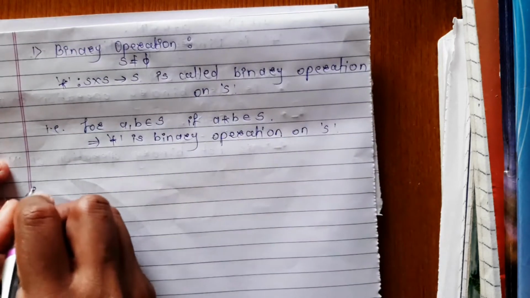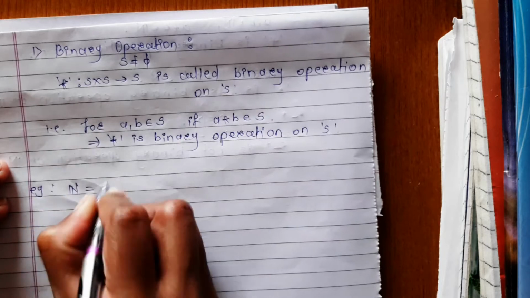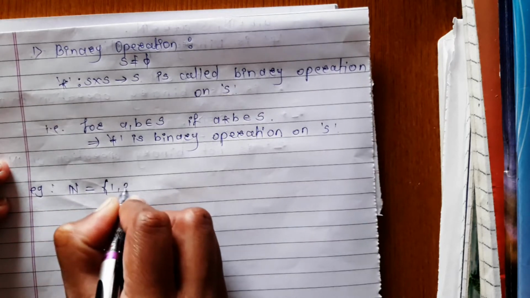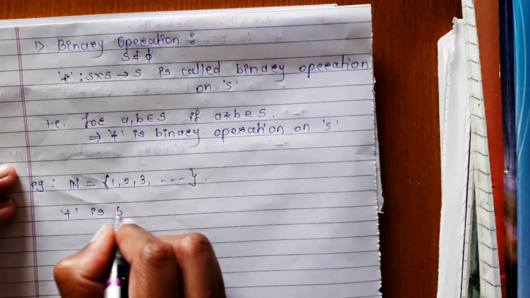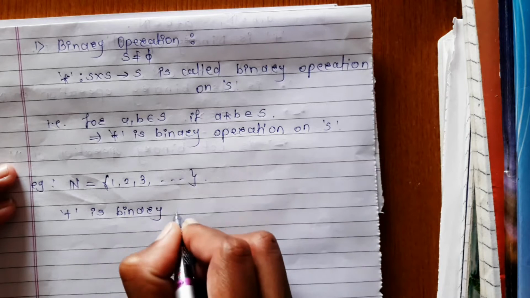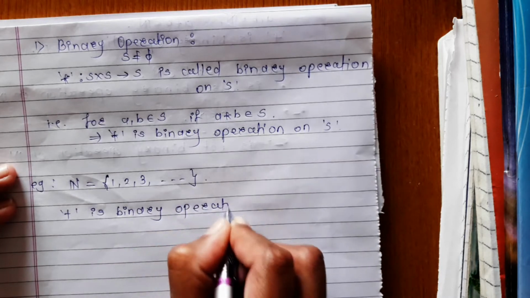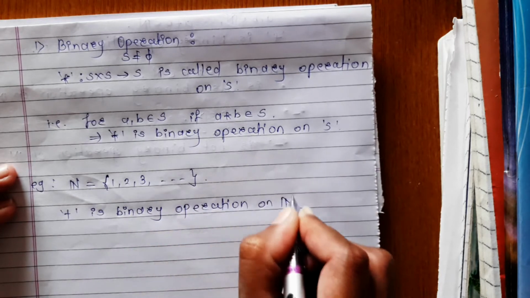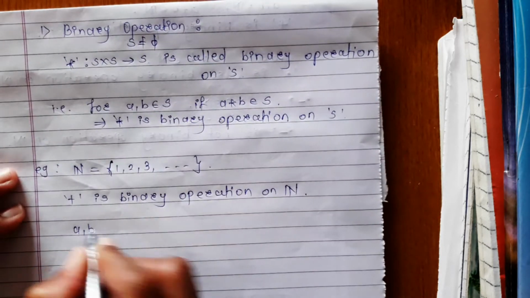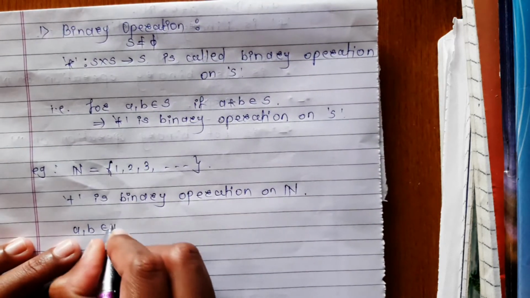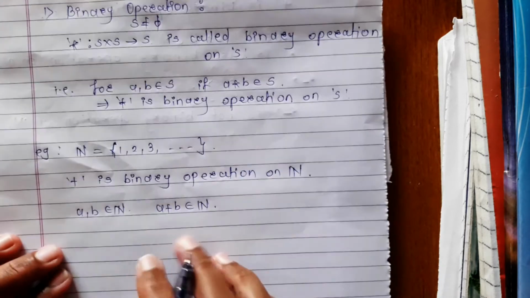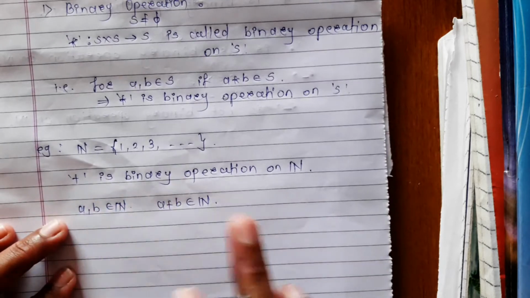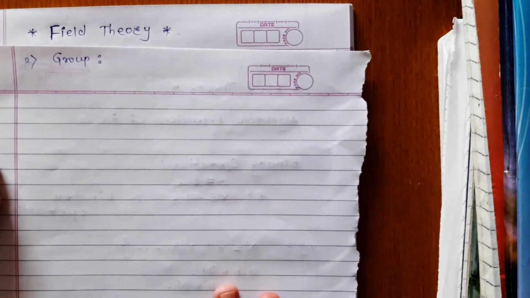For example, if we consider the set of natural numbers, N equals 1, 2, 3 and so on, then addition is binary operation on N. Because if we take any two arbitrary elements from natural numbers, then their addition is also a natural number. Therefore, addition is binary operation on N. Now, next definition is group.